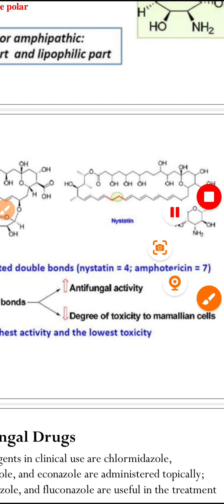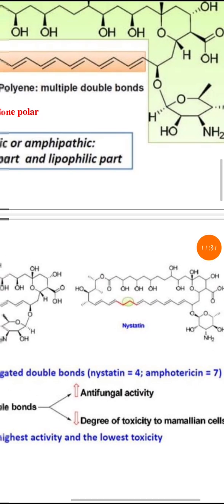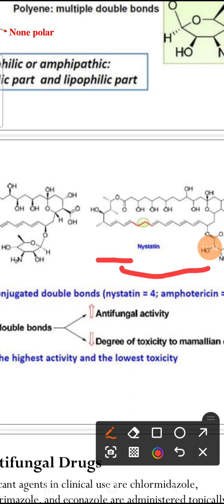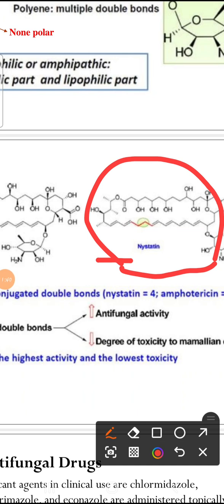But in the case of nystatin, look at the structure of nystatin here. Nystatin has 1, 2, 3, 4, 5 conjugated double bonds. The other double bonds, those colored red, are not conjugated.